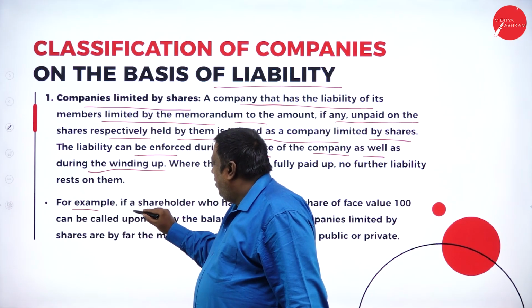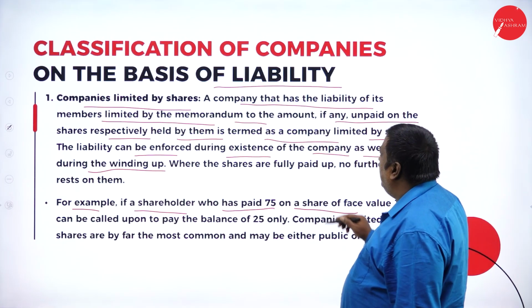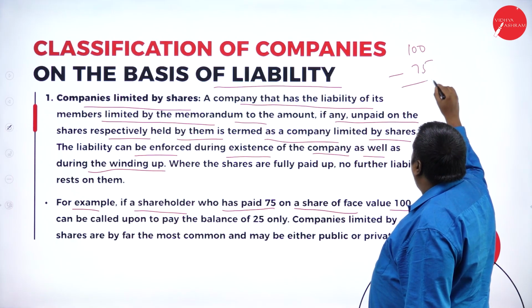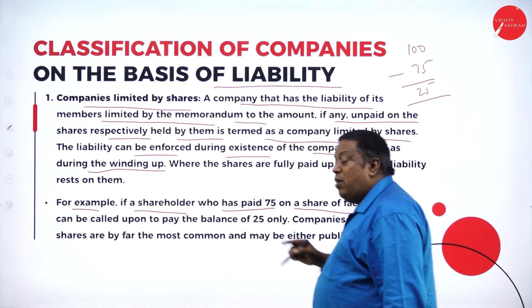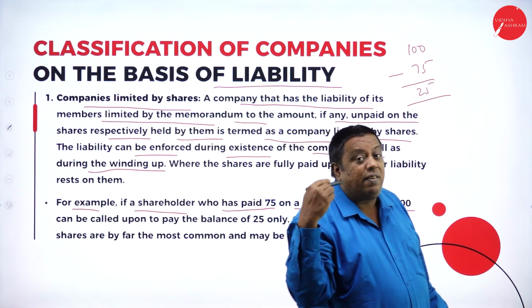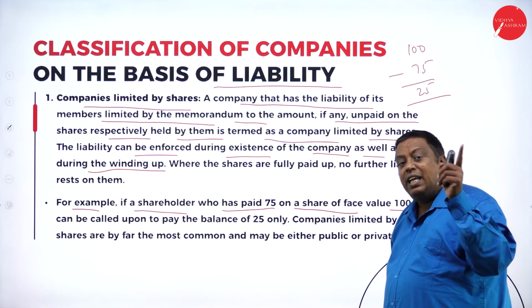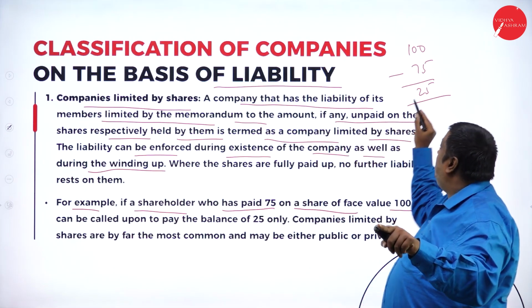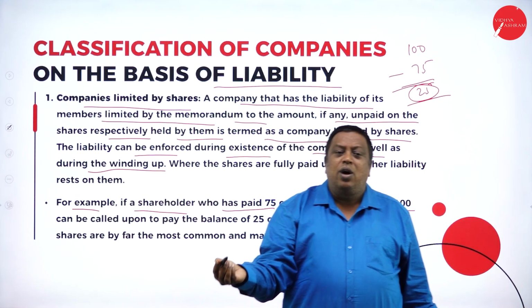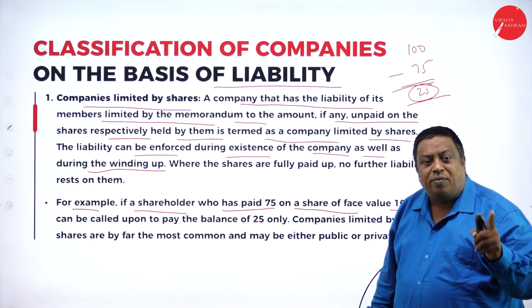For example, if a shareholder has paid 75 on a share with a face value of 100, the face value of the share is 100, I have paid 75, still I have a due of 25 rupees. What is the face value of the share here? It is 100 rupees, where I have paid 75 rupees and still I have not paid 25. At the time of liquidation, the liquidator has a right to collect this 25 rupees per share from me, that is a shareholder, whatever the number of shares held by him. This amount can be used for the payment of the debts here.